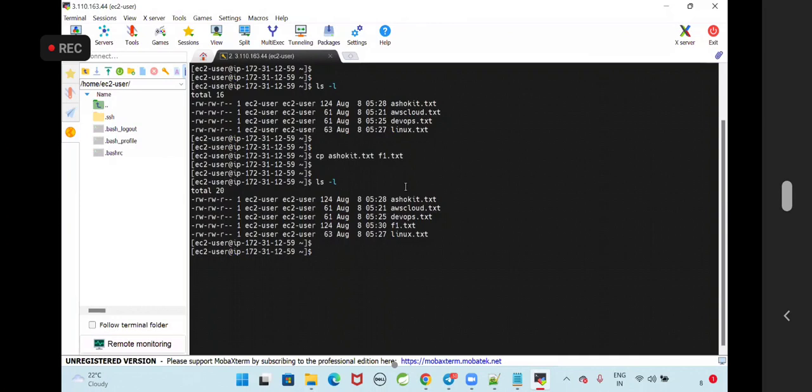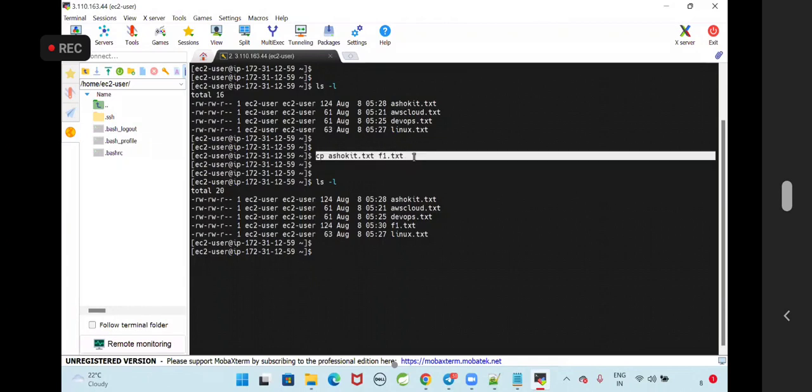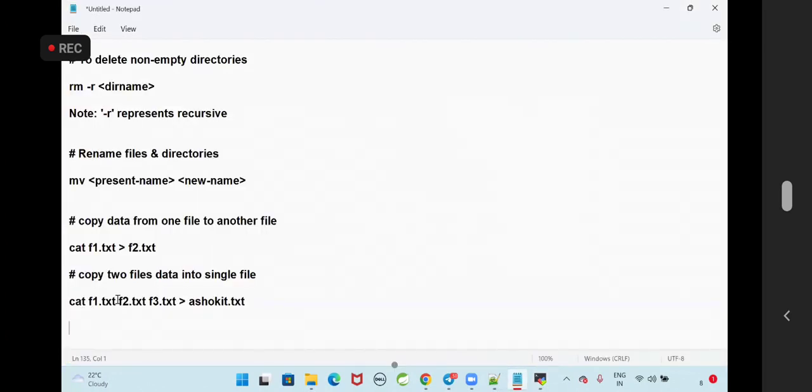So you can use the cat command or the cp command to copy the file. cp is used only for one file. If you want to copy multiple files, then you can go for the cat command. You can use cp for copy or you can use cat also for copy.